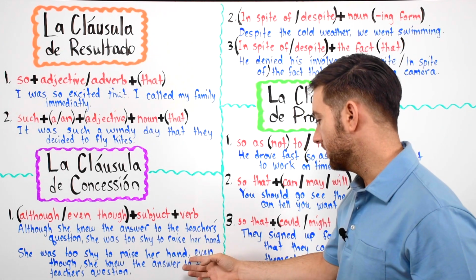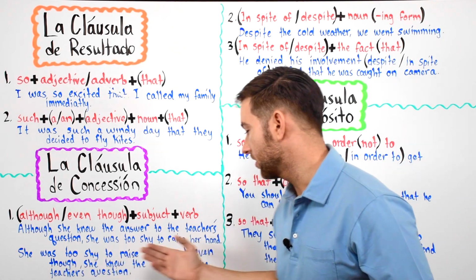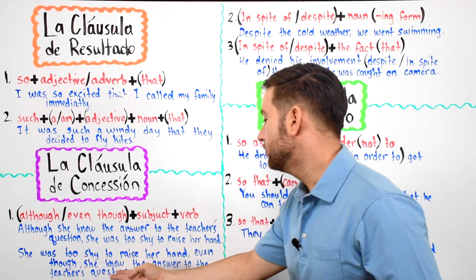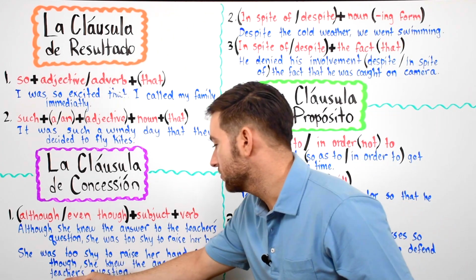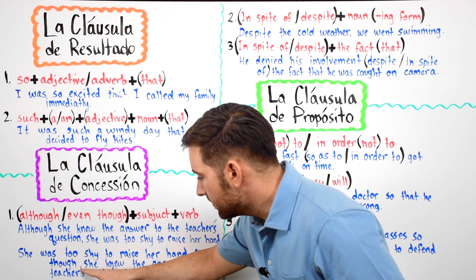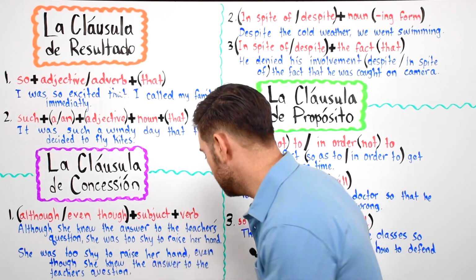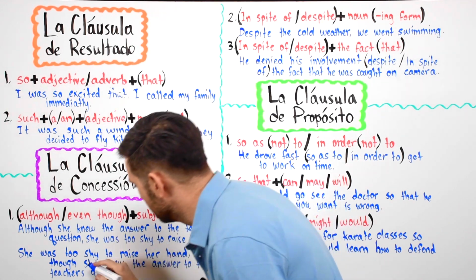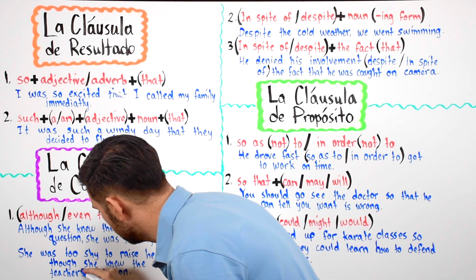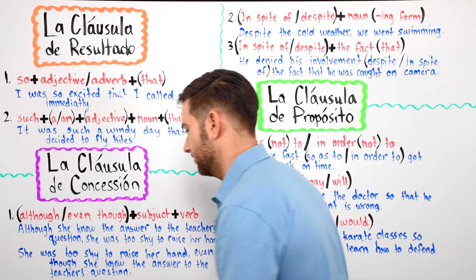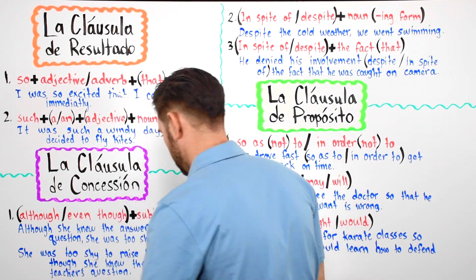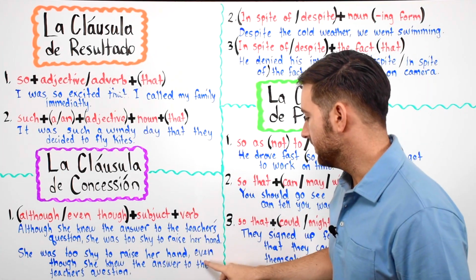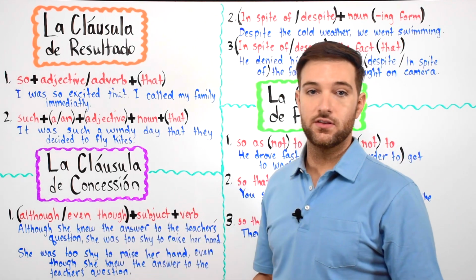Okay, comma, even though, or comma, although she knew the answer to the teacher's question. This right here, this is not a comma. Okay, this is an apostrophe for teacher's question. Okay, I'll put it down here. Teacher's question. Okay, so make sure you put the comma before although or even though.